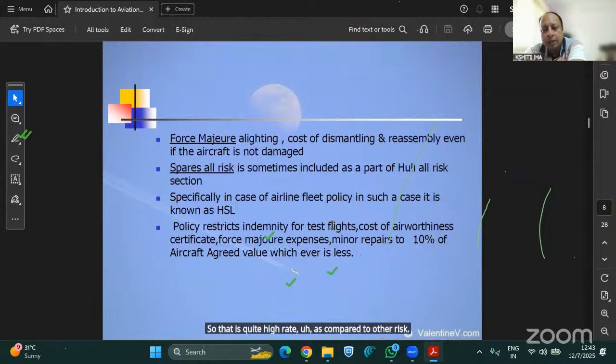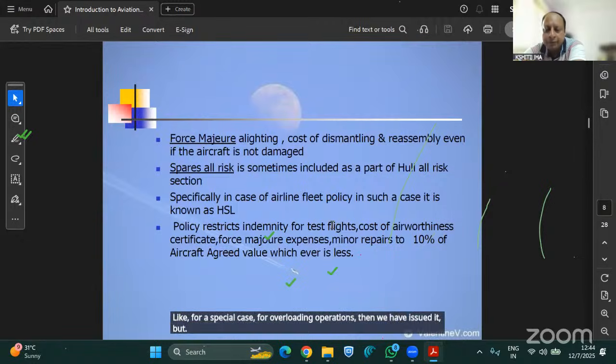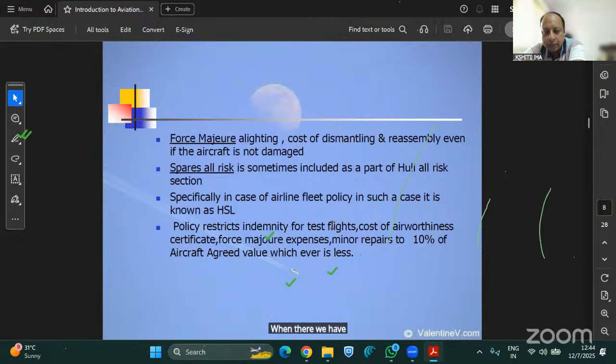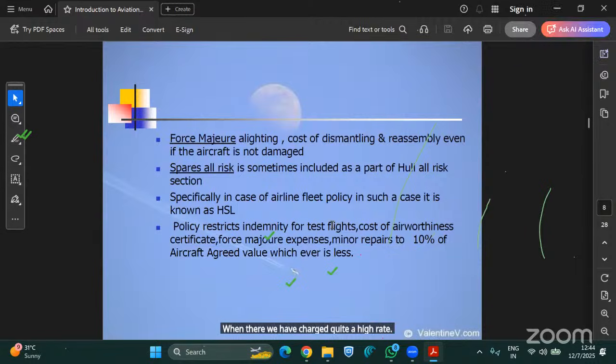Mostly, I have seen in some cases where the client had not taken the space policy at the time of issuance of the halal risk policy, then they took this policy at midterm, like for a special case of overhauling operations. Then we have issued it, but there we have charged quite a high rate, around 30 paisa. So that is the main thing.